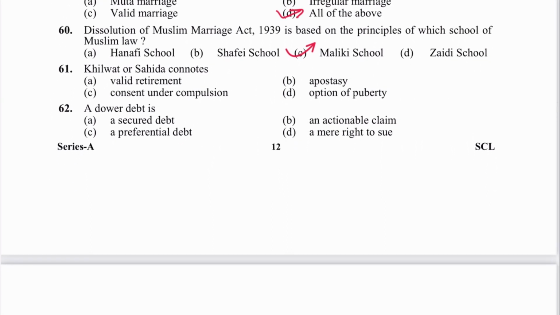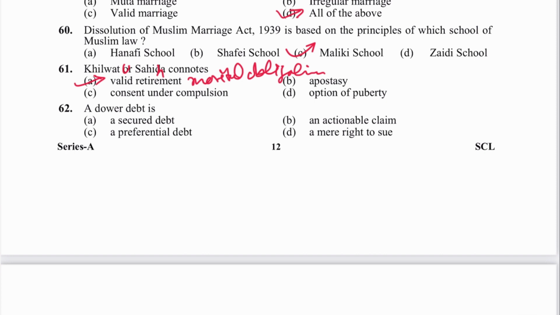Next is 61, अब देखिए खिलावत उस सहीना, connotes a valid retirement about what? From marital obligations। When husband and wife come to an age that they are not interested in anybody with regard to marriage and they devote themselves towards religion, so it is called as khilawat us sahina।